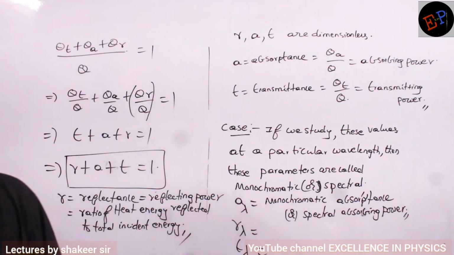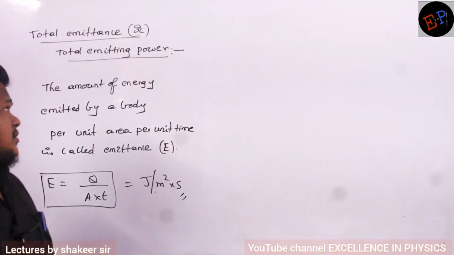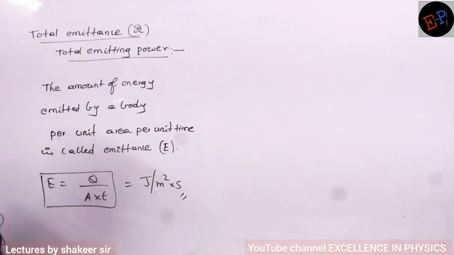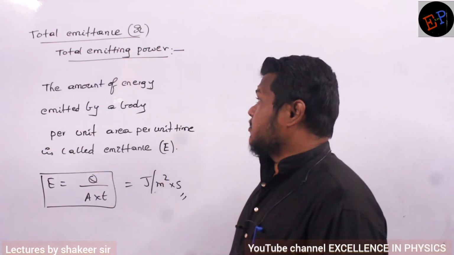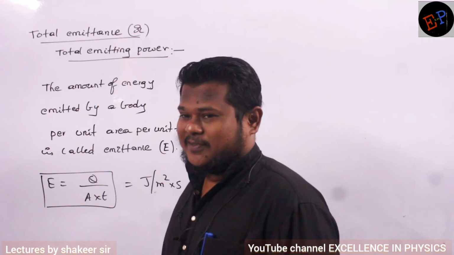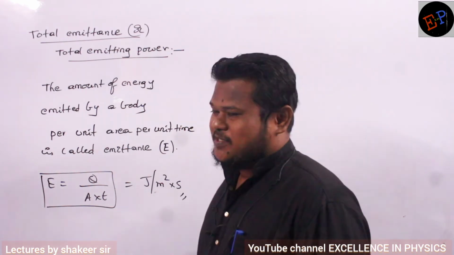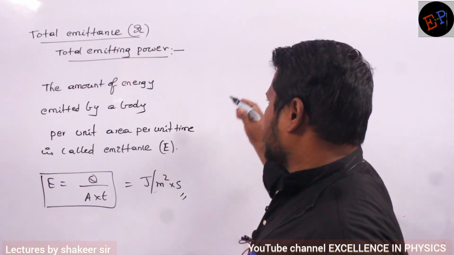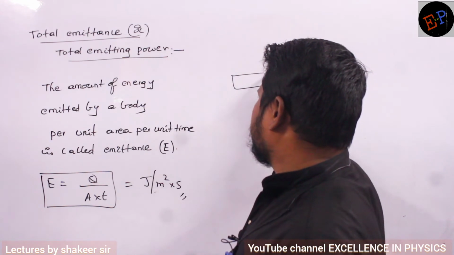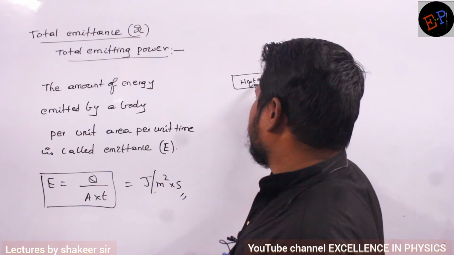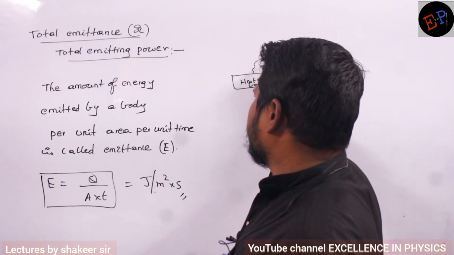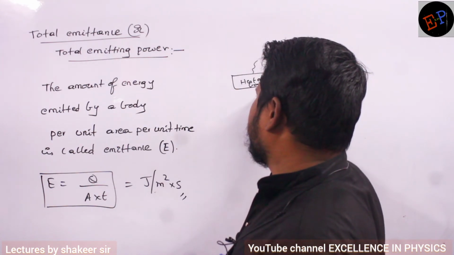That's it. Next, the next concept is total emittance and total emitting power. So what does emittance mean? For example, this is a heated body. Continuously it will be giving energy to the surroundings.